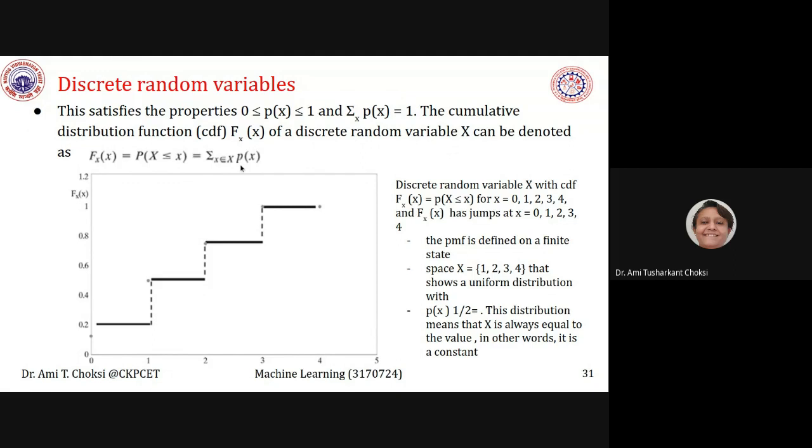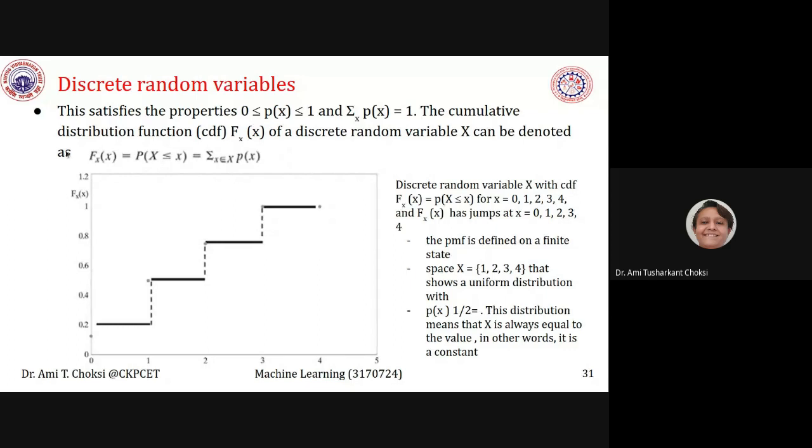Right? We are summing it up. This is in general, that is X is less than or equal to small x. What does it mean? For all the values, we consider X less than or equal to this small x.